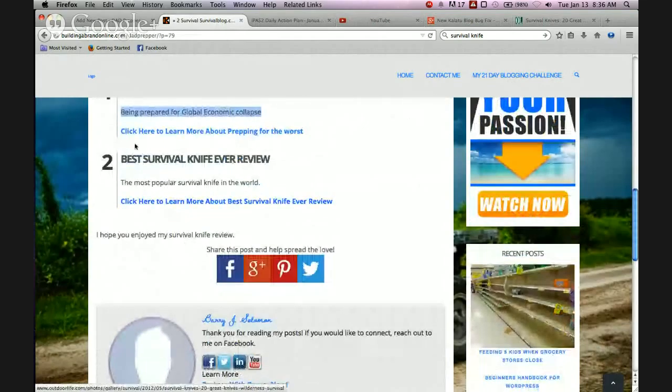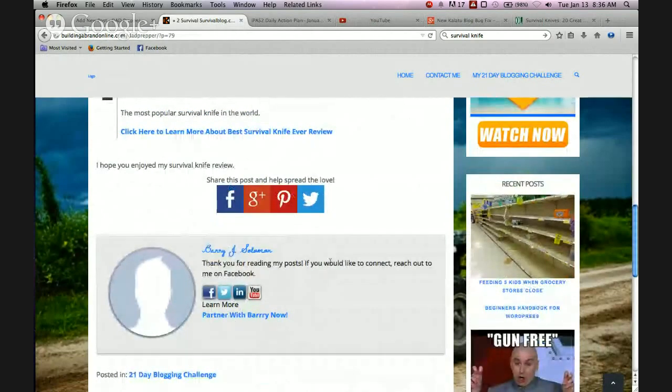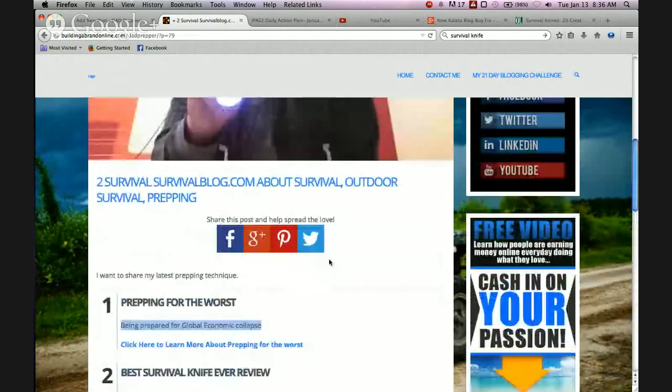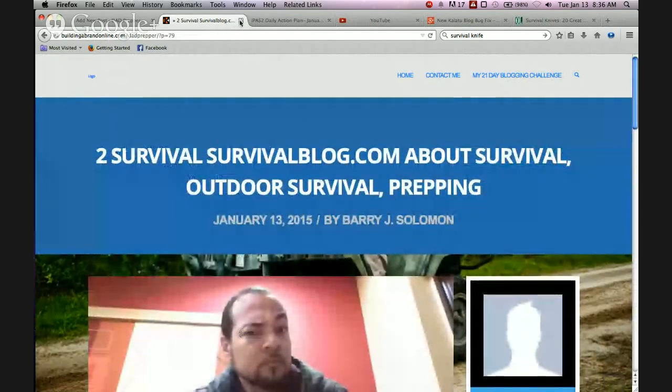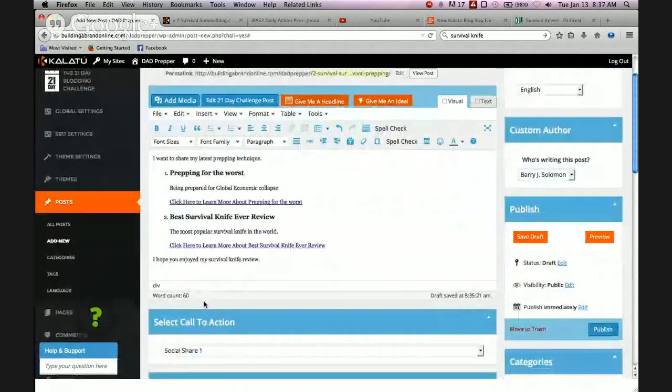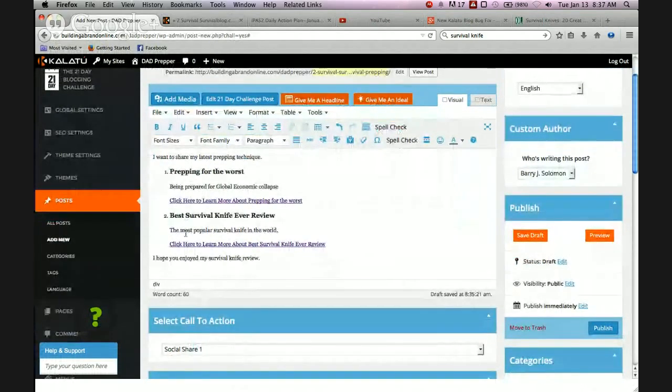And what the bug is, when I add another, if I add a third one, it doesn't show up down here for some reason. I don't know why. I haven't figured it out, but that's the bug that I need to figure out how we can get that fixed with Kalatu. That's the issue that I have been experiencing. So let me go back here. So here's number 1, here's number 2, and number 3 usually does not show up. So that's it. That's the bug that needs to get fixed with Kalatu.